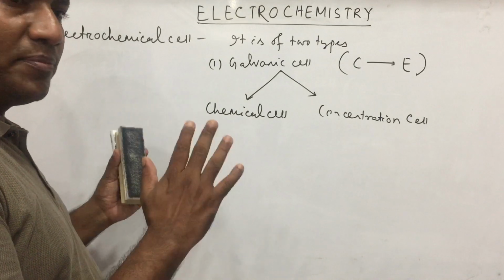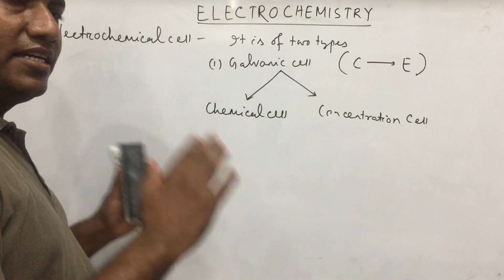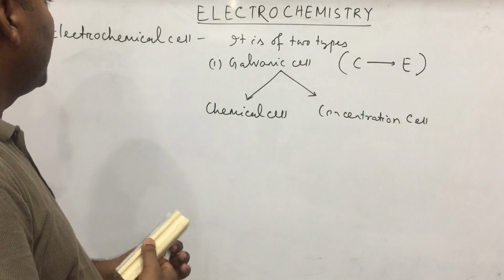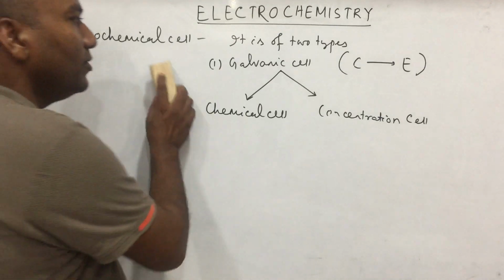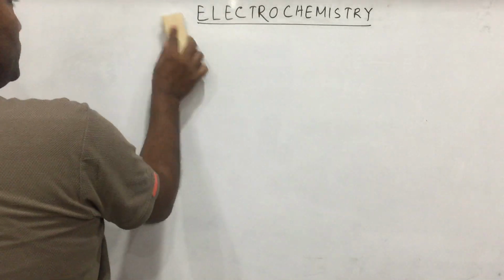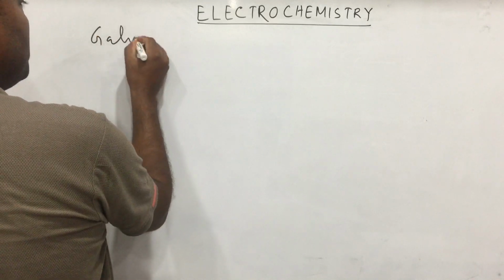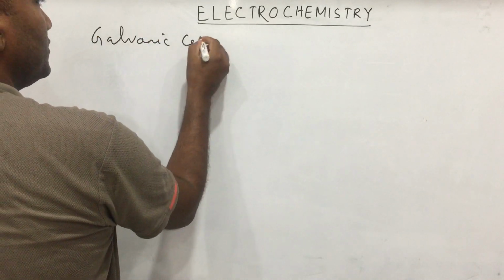Actually in this chapter there are two parts. The first part is galvanic cell and the second part is electrolytic cell. Clear? So now we will read in detail what a galvanic cell is.